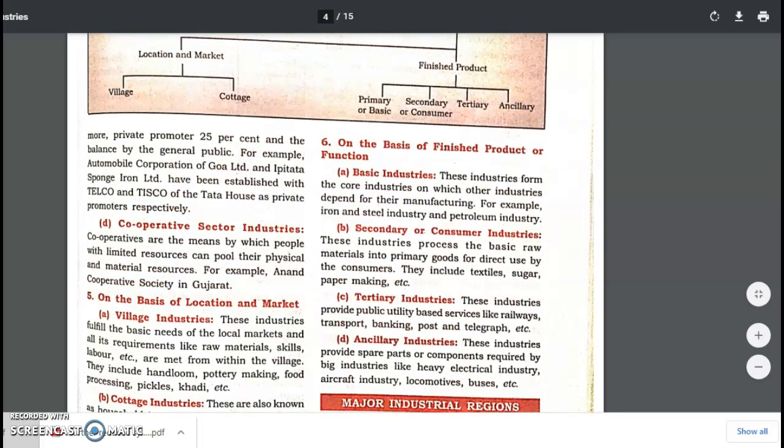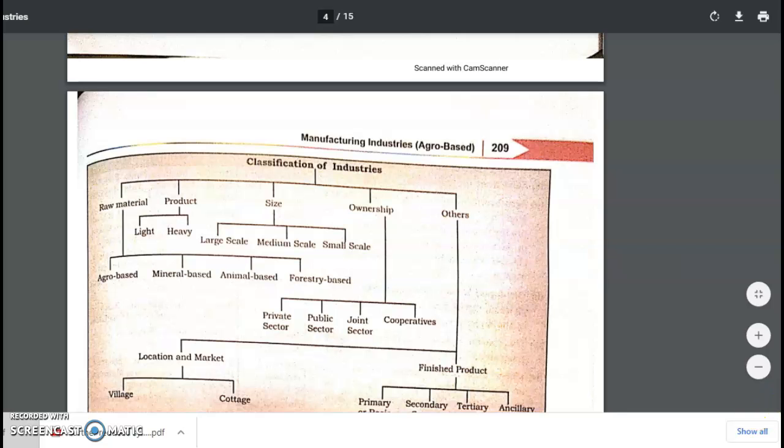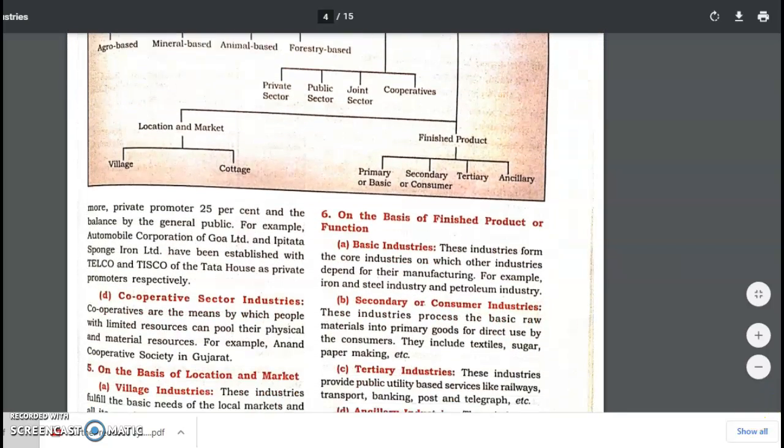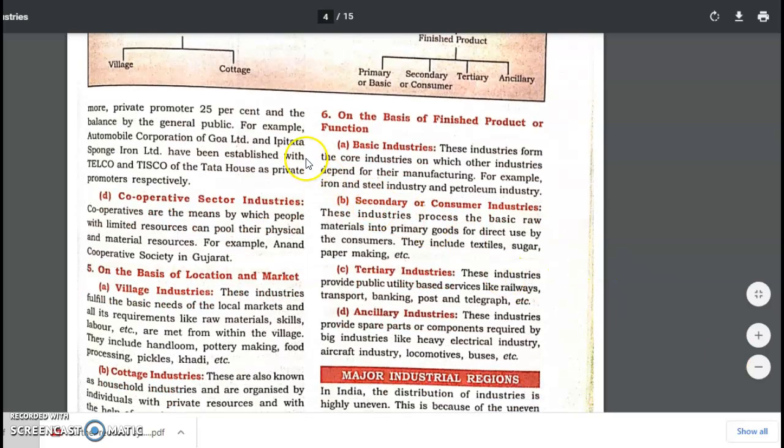The next classification is based on the finished products, or the functions of that industry. So it is known as the basic industry, the secondary or consumer industry, the tertiary industry, and the ancillary industry. The basic industries are the industries on which other industries depend.